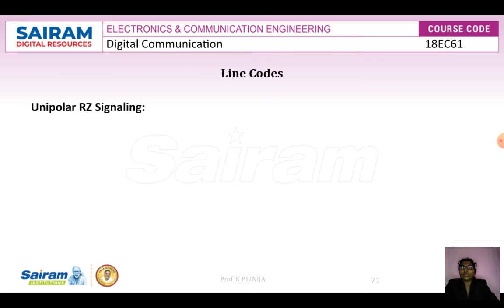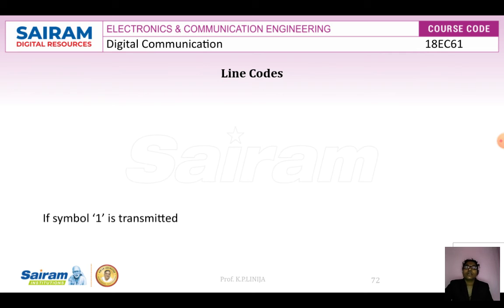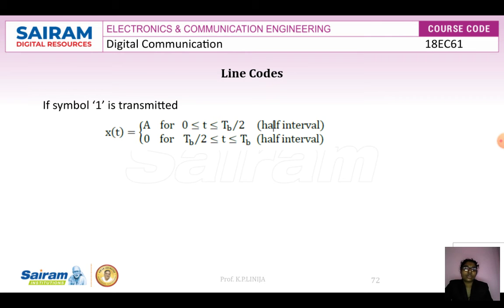Coming to unipolar return to zero signaling, in this line code symbol 1 is represented by a rectangular pulse of amplitude A for half the symbol width, and symbol 0 is represented by transmitting no pulse. That is the format of unipolar return to zero. If symbol 1 is transmitted, we can summarize x of t as x of t is equal to A for 0 less than or equal to t less than or equal to Tb by 2. It is a half interval. Here I will show it clearly.